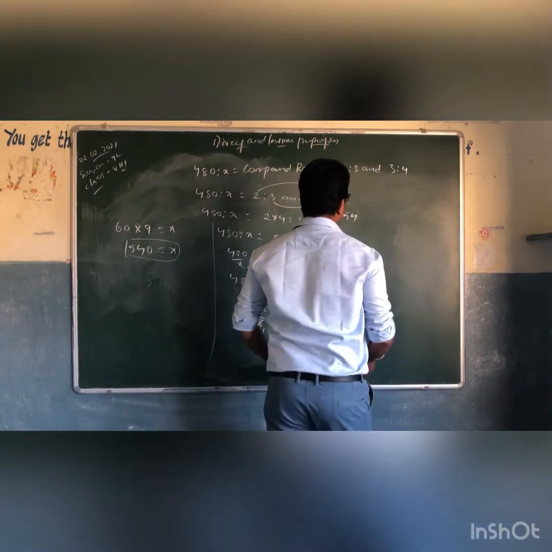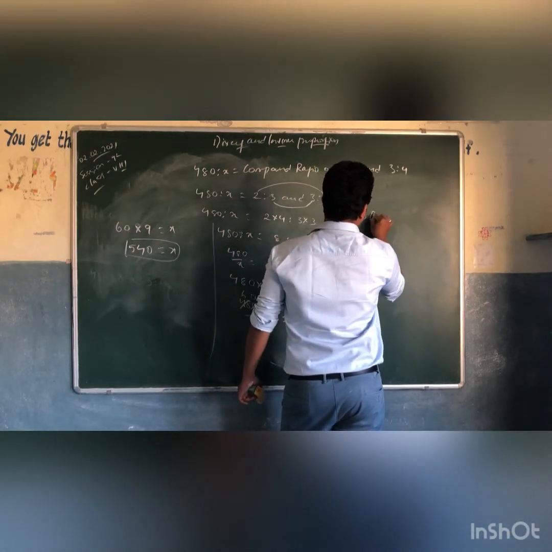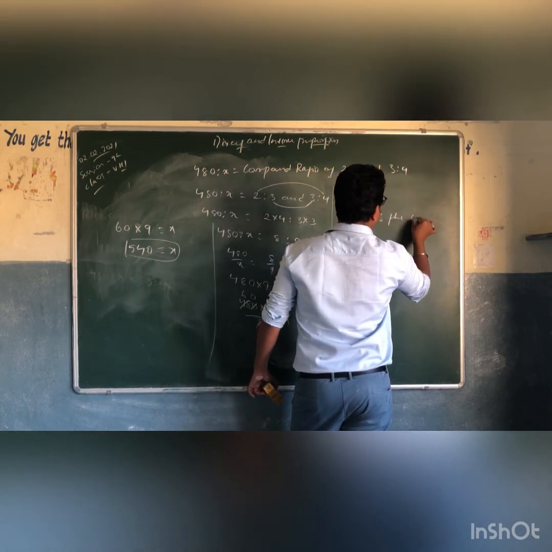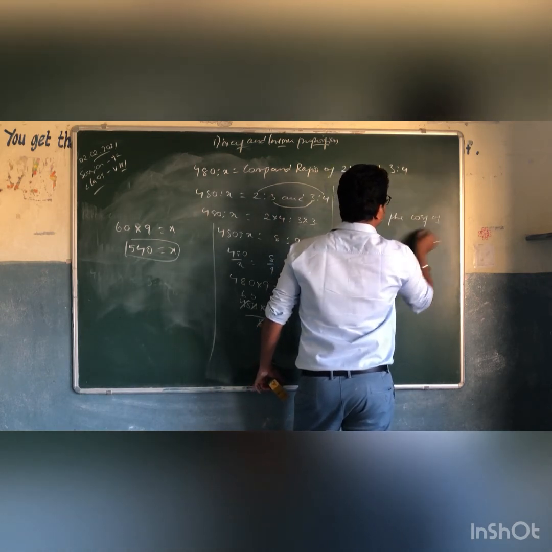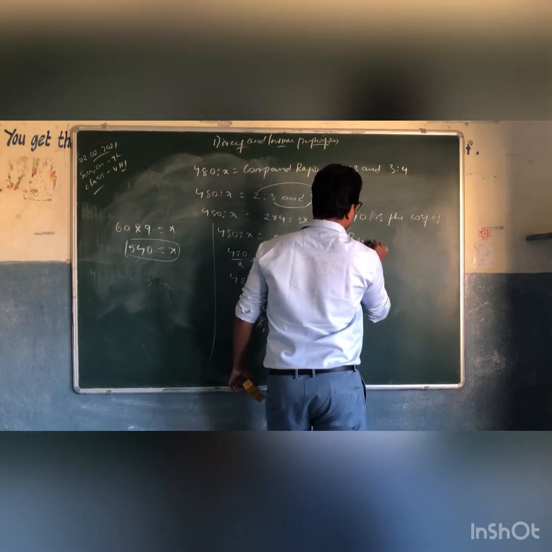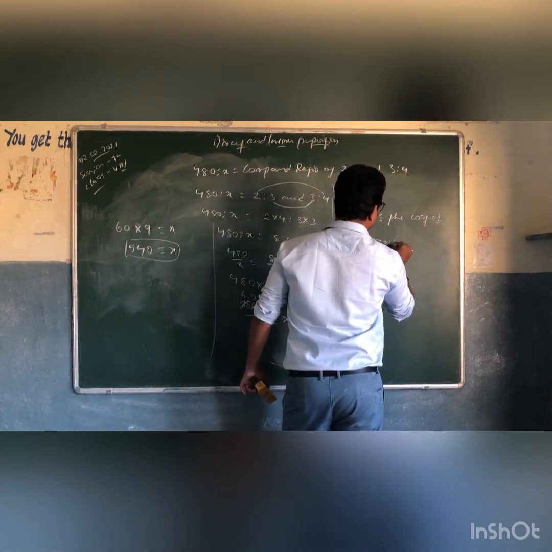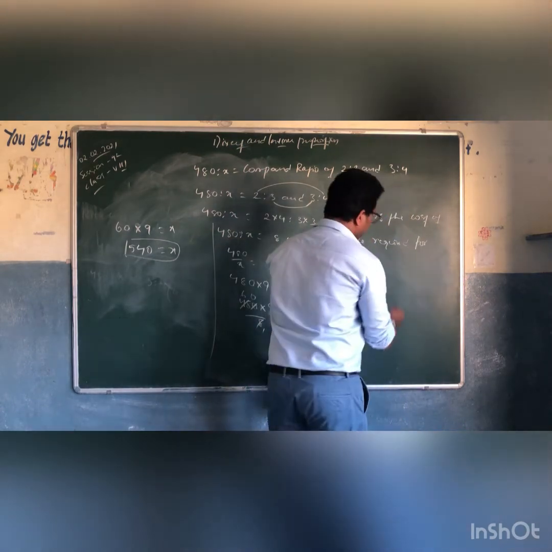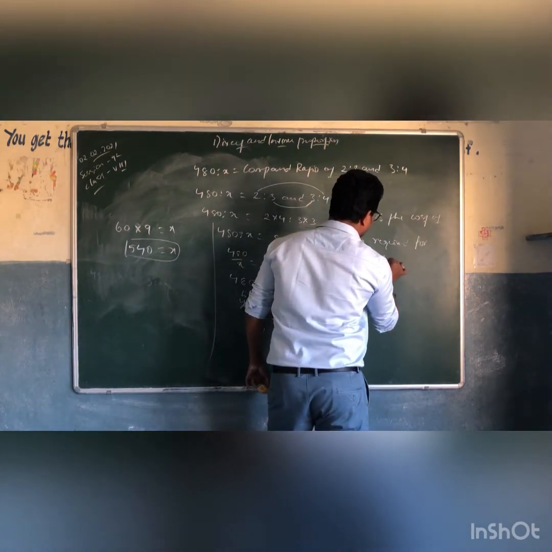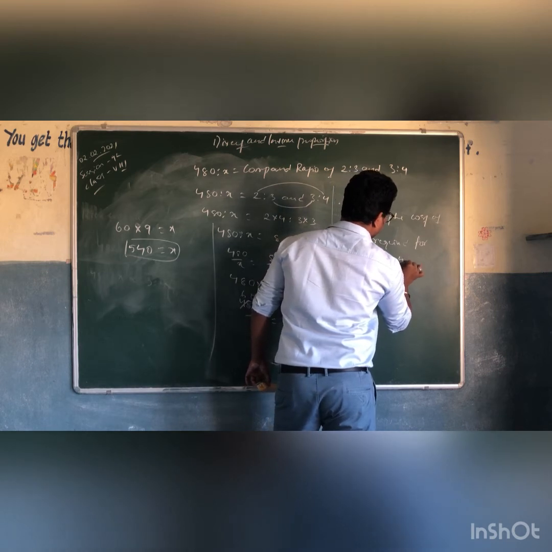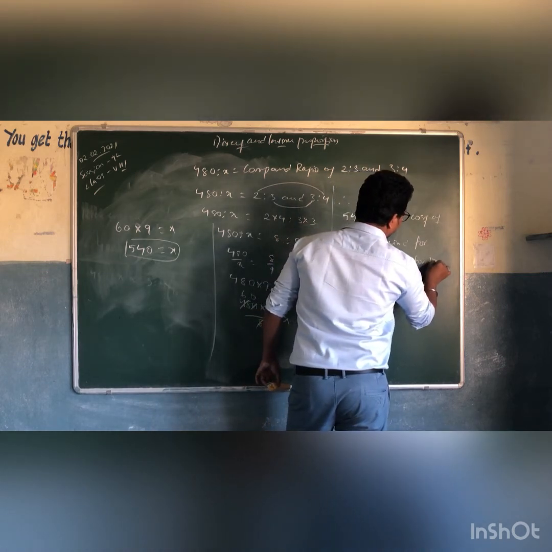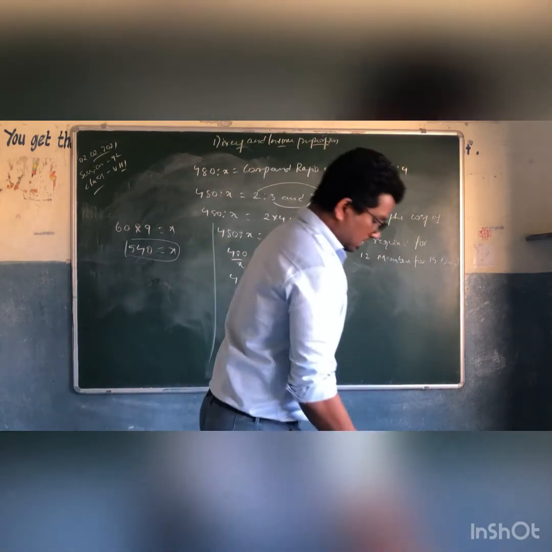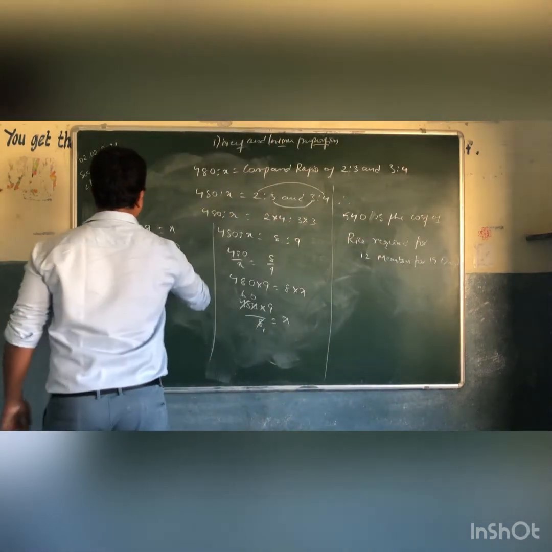Right, on 540. Therefore 540 rupees. 540 is the cost of rice required for 12 members for 15 days. Okay, that's it. Let's look at the second problem.